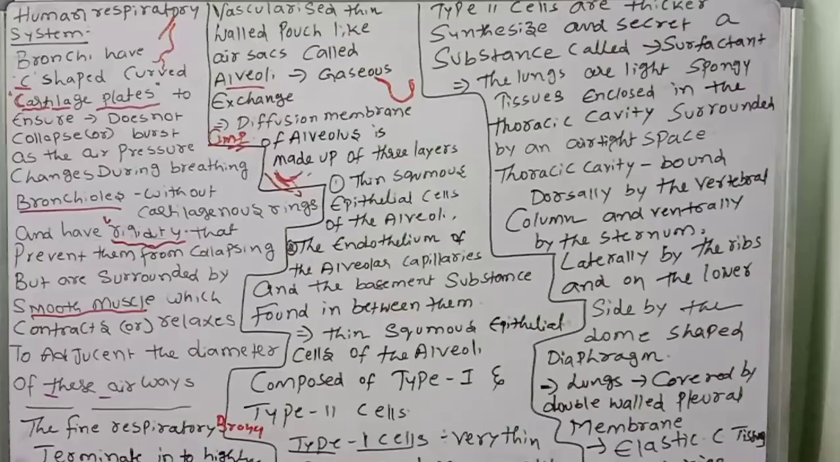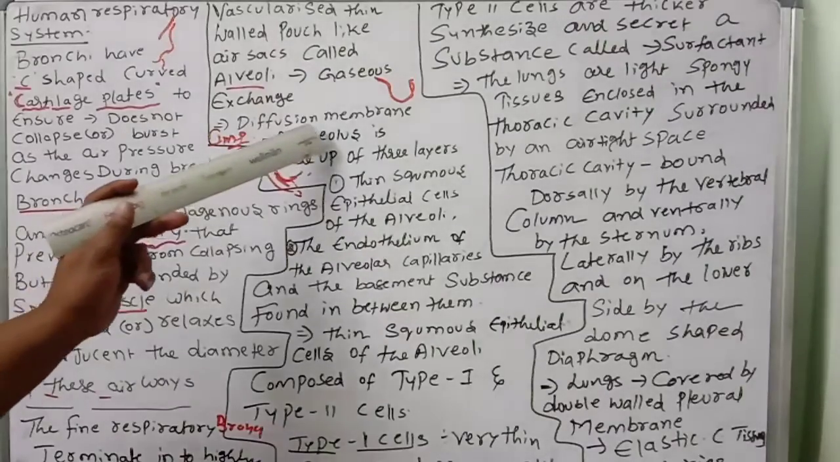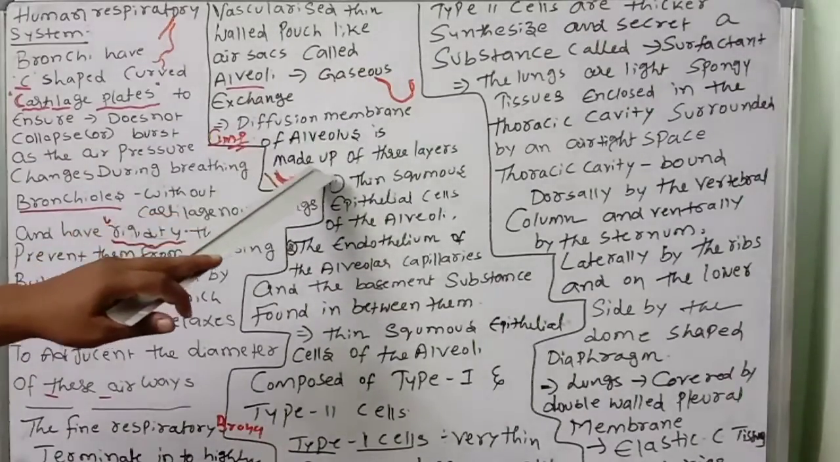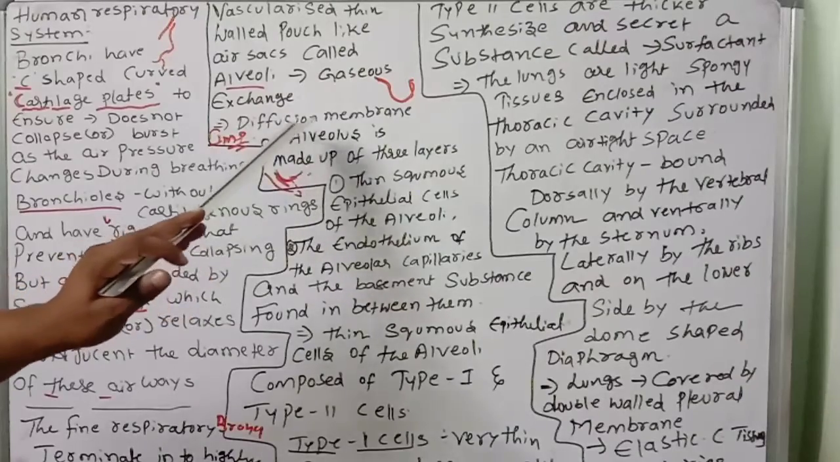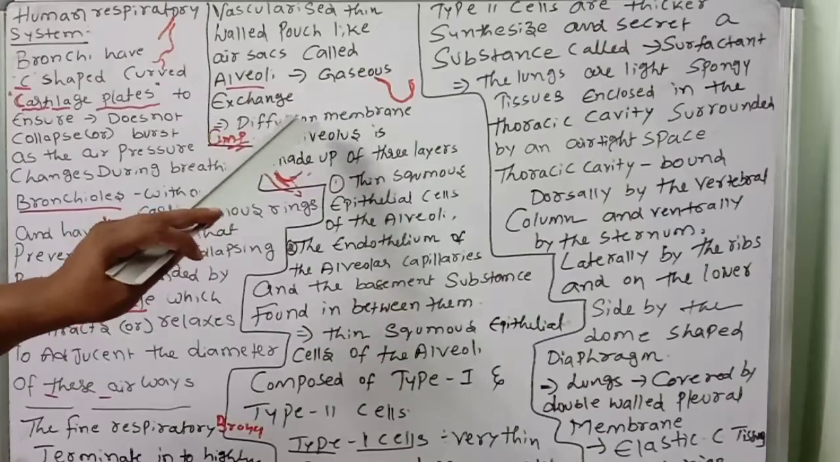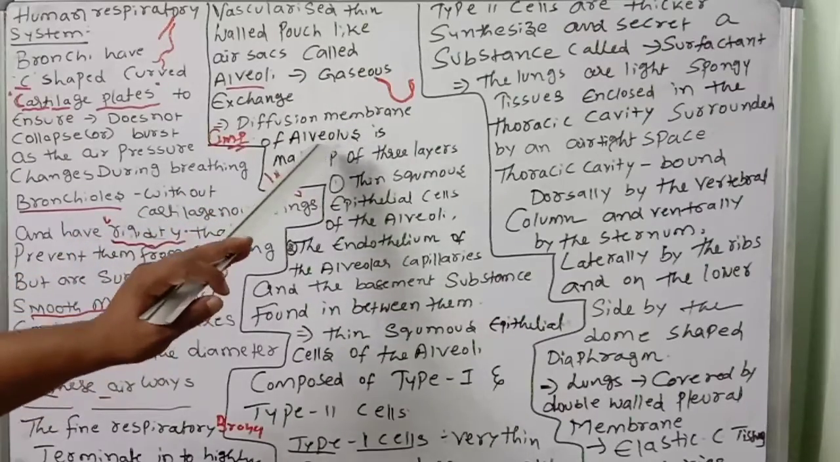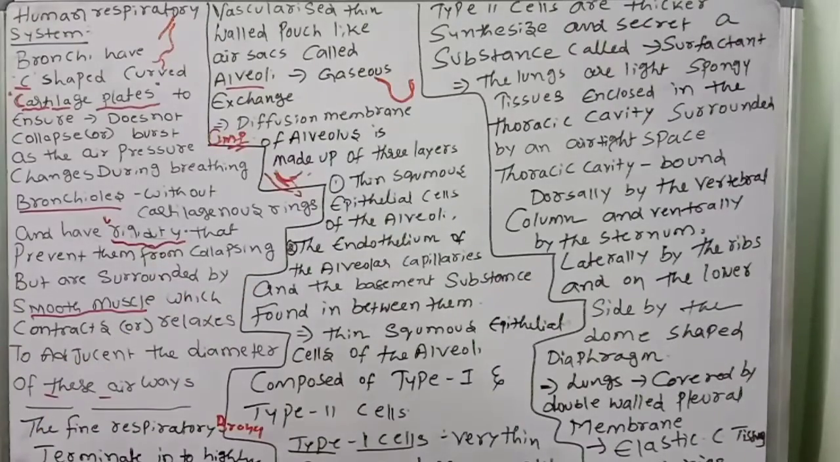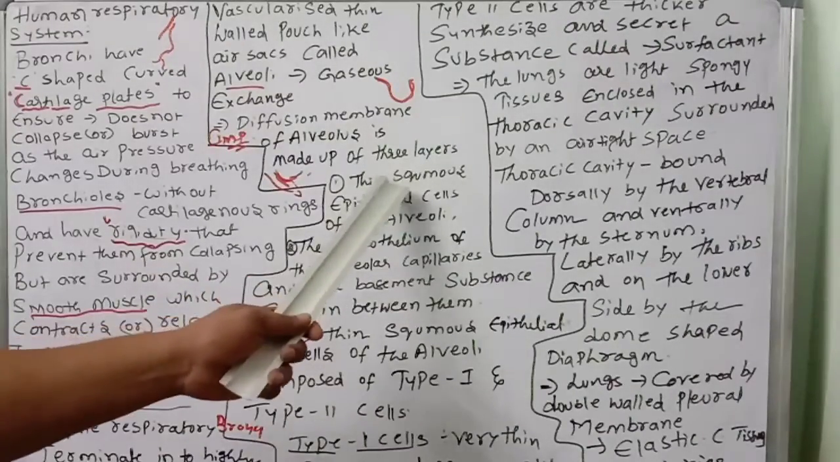What about the alveolar diffusion membrane of the alveolus? Exchange of gases must take place. Carbon dioxide should go out, and oxygen should come in. So there is a diffusion membrane in the alveolus for the gas exchange. The diffusion membrane is very important. The diffusion membrane of the alveolus is made up of 3 layers.